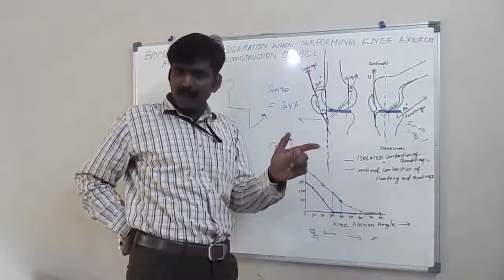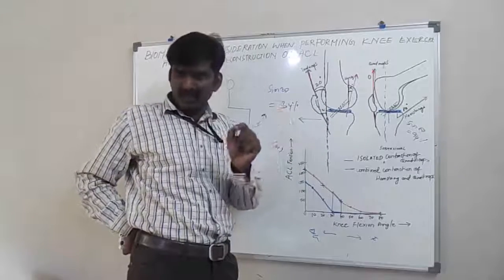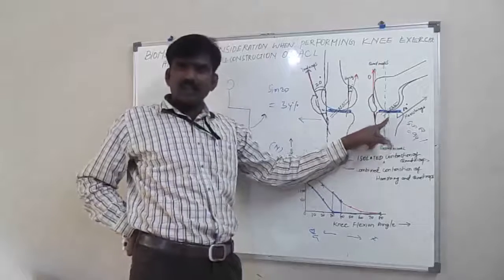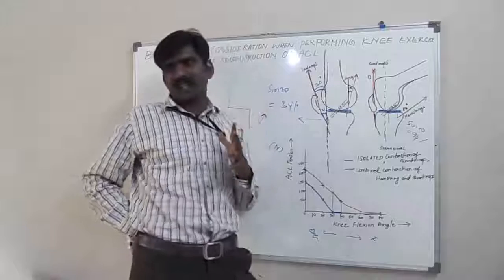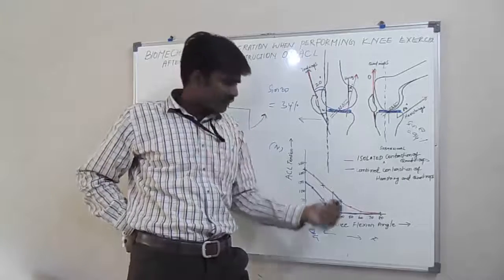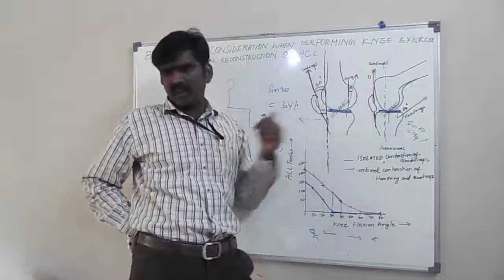Co-contraction of quadriceps and hamstring muscles will reduce the tension in the ACL. So that is the safest exercise in the early stage of the reconstruction of the ACL graft.